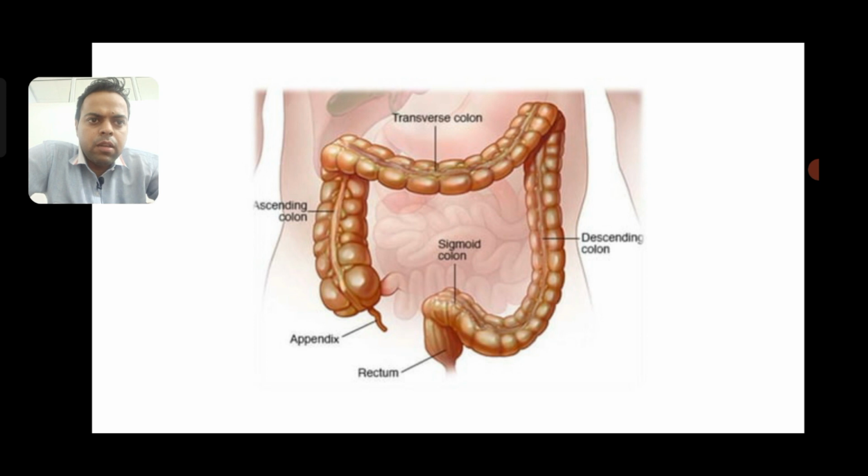Ulcerative colitis starts in our colon, that is the transverse colon, ascending colon, that is the large intestine, appendix, rectum, and descending colon. These are the parts in which ulcerative colitis may occur.